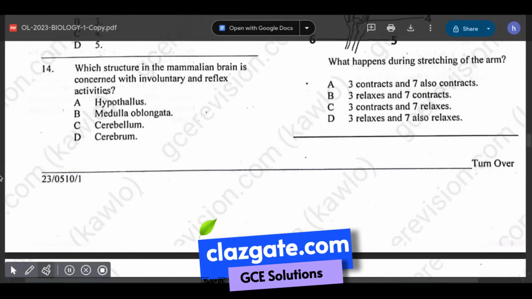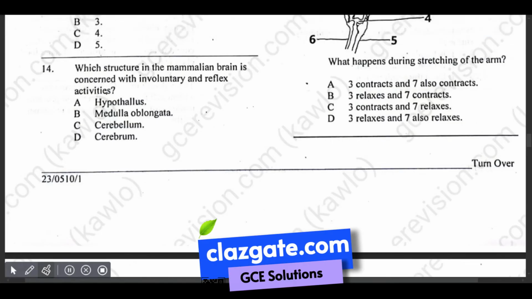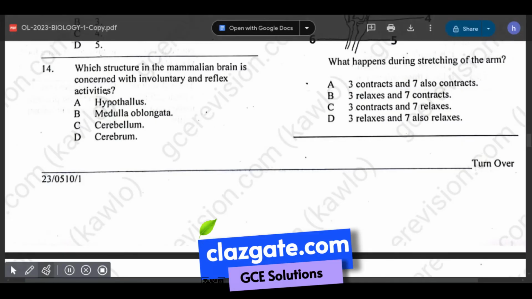Number 14, they're asking which structure in the mammalian brain is concerned with involuntary reflex activities? We have A, the hypothalamus, B, the medulla oblongata, C, the cerebellum, D, the cerebrum. That is the medulla oblongata. The answer is B, because the medulla oblongata is part of the brainstem that controls many essential autonomic functions, including respiration, heart rate, digestion, and reflexes.